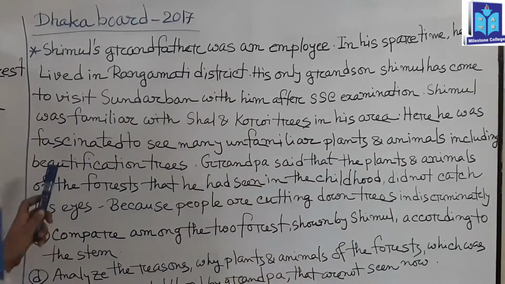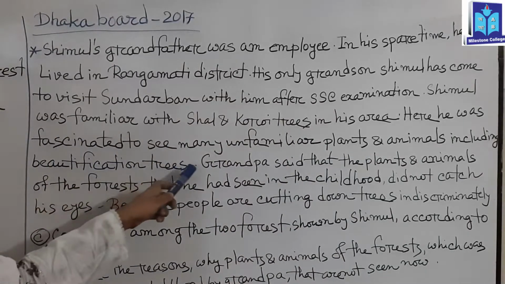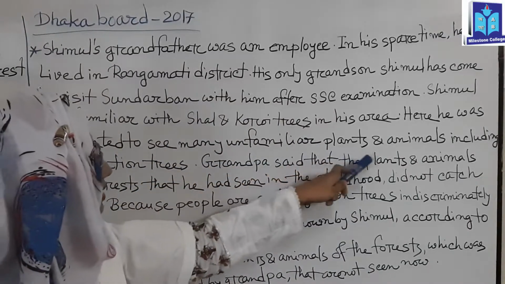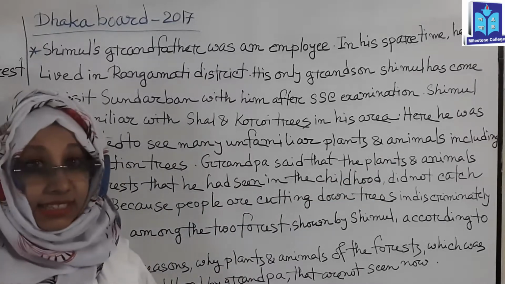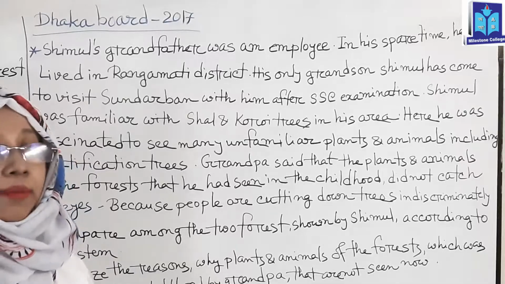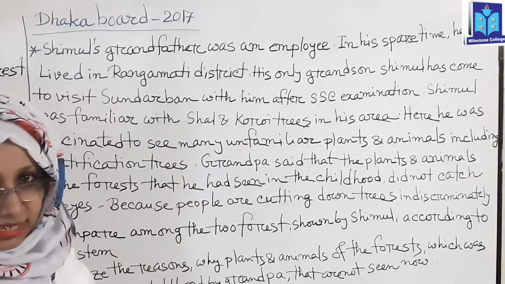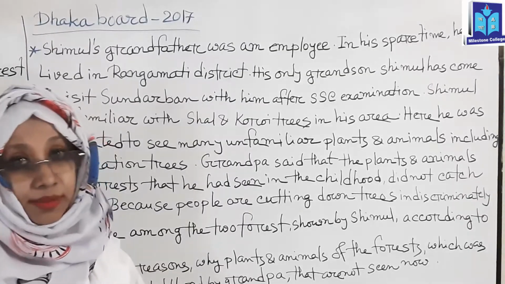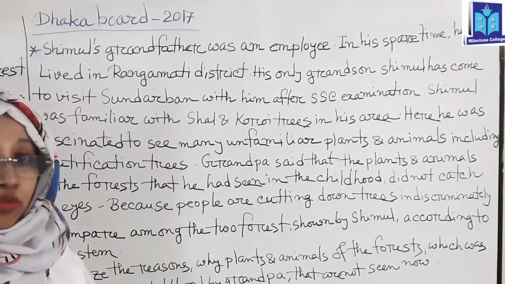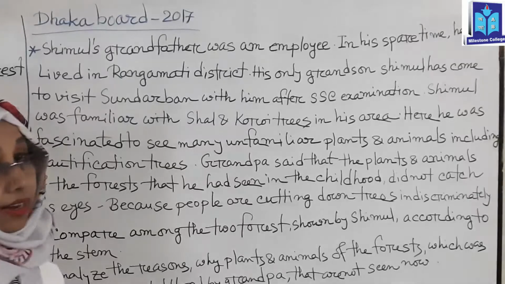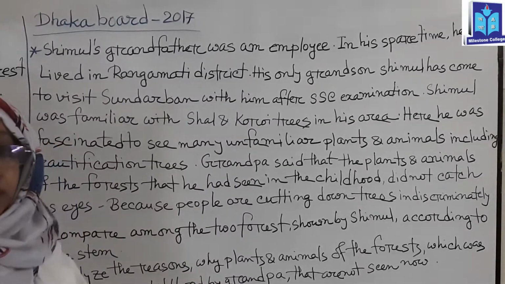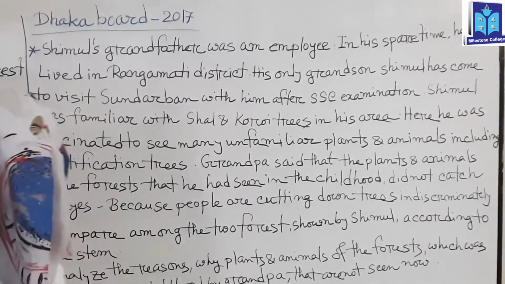Here he was fortunate to see many unfamiliar plants and animals, including beautiful trees. Here in this Sundarban, in Khulna, Bagerhat district, in the mangrove forest, some unfamiliar trees may be present, which are totally different from the shal forest or plain forest or hilly forest.